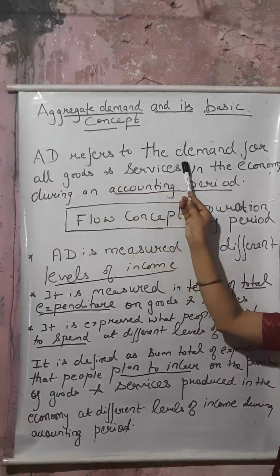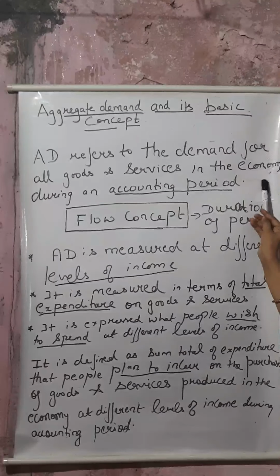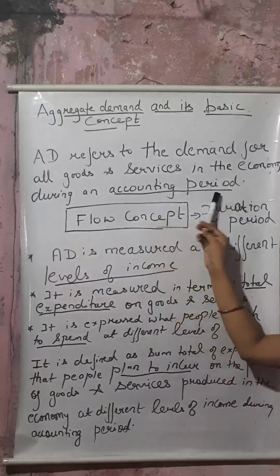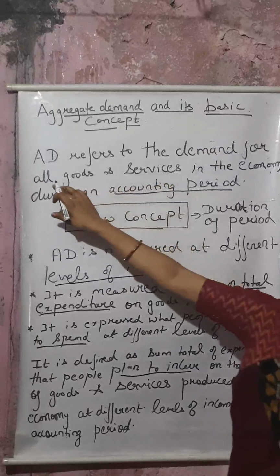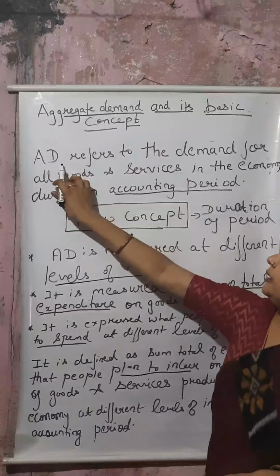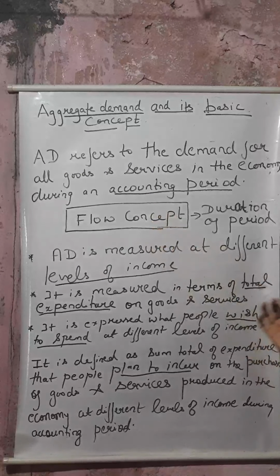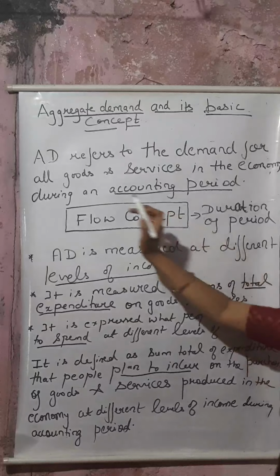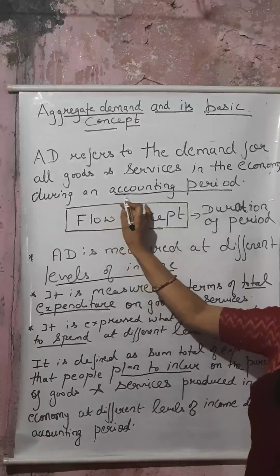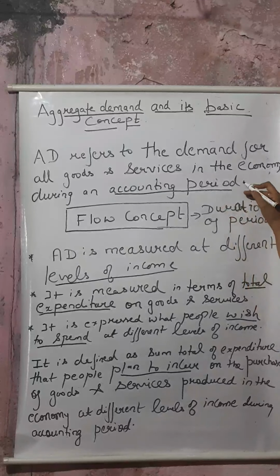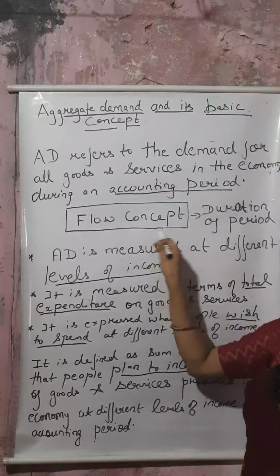AD refers to the demand for all goods and services in the economy during an accounting period. See, I have said all goods and services. Why all goods and services? Because aggregate demand does not study particular goods and services. We are talking about all goods and services that are produced in an economy in an accounting period.